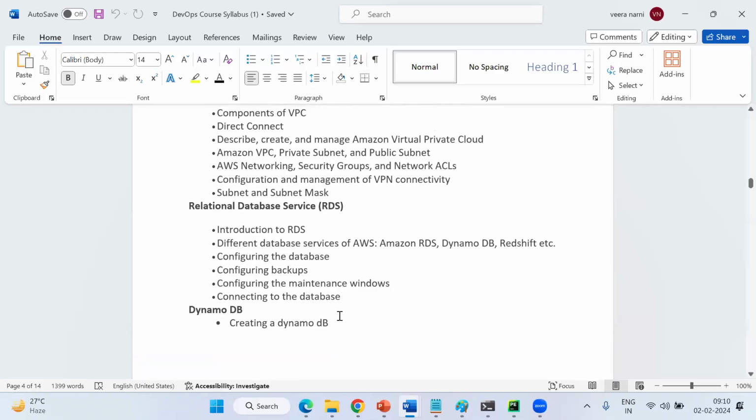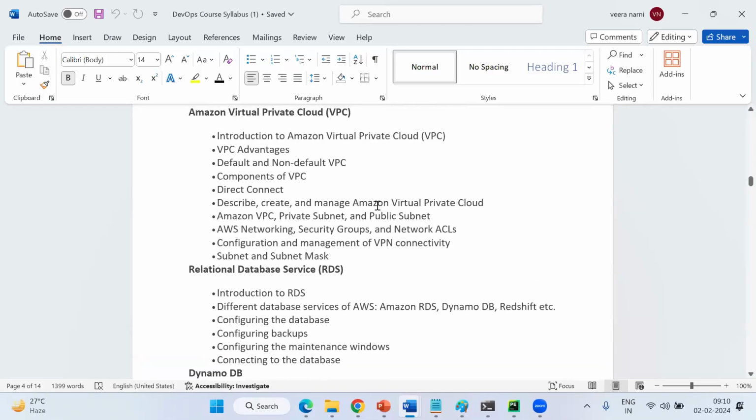The reason is I'm going to discuss storage services, server services, serverless services, Lambda, and I'm going to show you how to create a custom network from scratch. How to create subnets, VPCs, CIDR, security groups, everything I'm going to take care of. We are going to take 1 month for AWS and Linux first. Then we are entering DevOps.